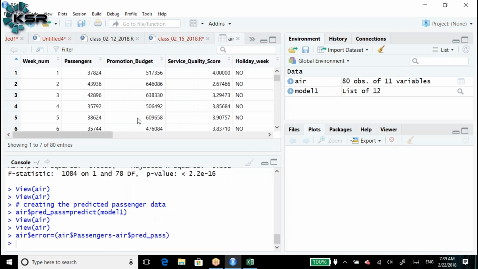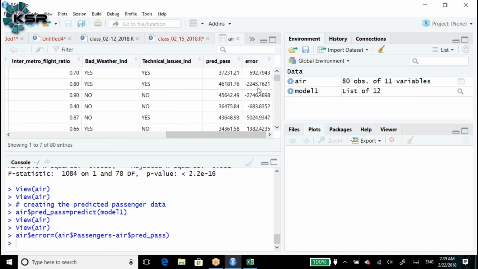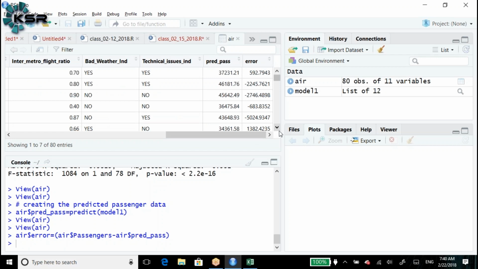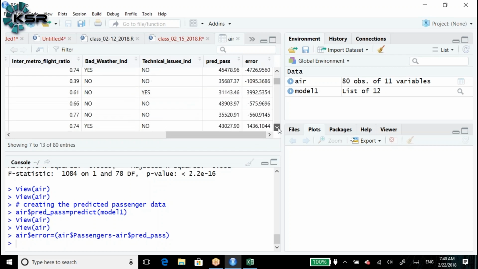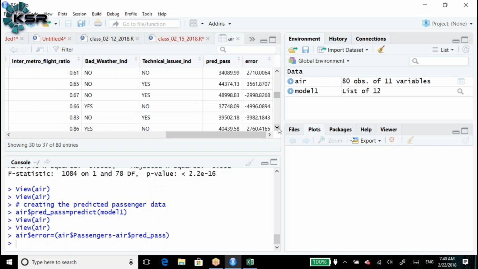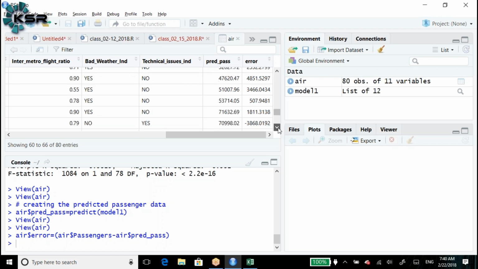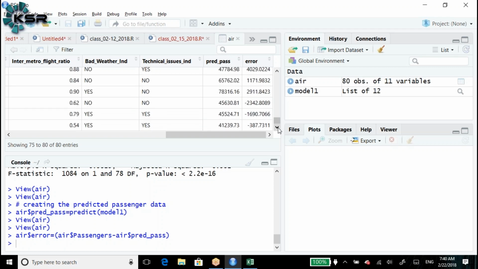In the air data set we got the values like this, 5 minus, here they mentioned that 5037, maybe the minimum value will be 5021, somewhere it will be, some value will be there, minus 4000 something, the minimum value.